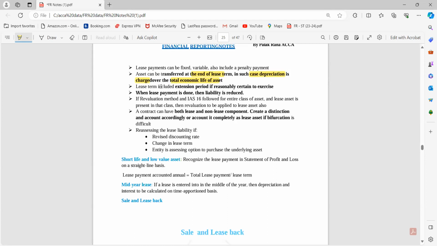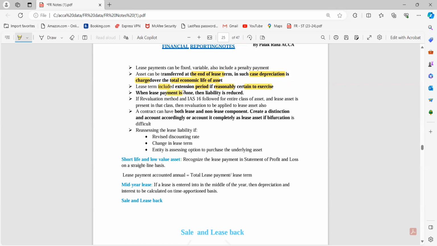So the lease term includes the extension period if it's reasonably certain to be exercised. If I have contracted with you that the term is 3 years, but I have given you the option of 2 more years, and I know that you are going to take that 2-year extension along with the 3-year time period, and that is certain, then I will consider that the time period is not 3 years but now 5 years.